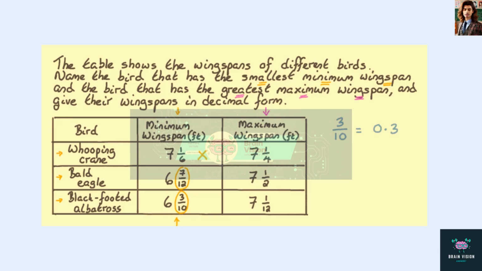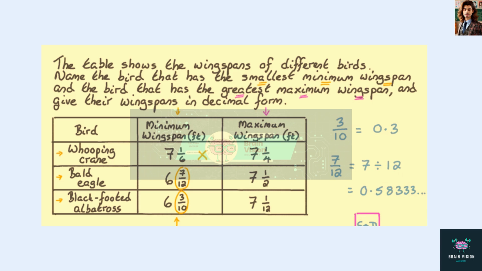We know that 3/10 can be written in decimal form as 0.3, since 3 divided by 10 equals 0.3. To convert 7/12 to a decimal, we can either use the fraction button on our calculator, or we can divide 7 by 12.